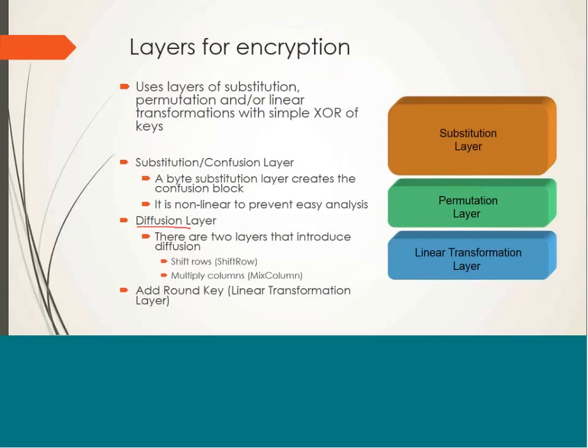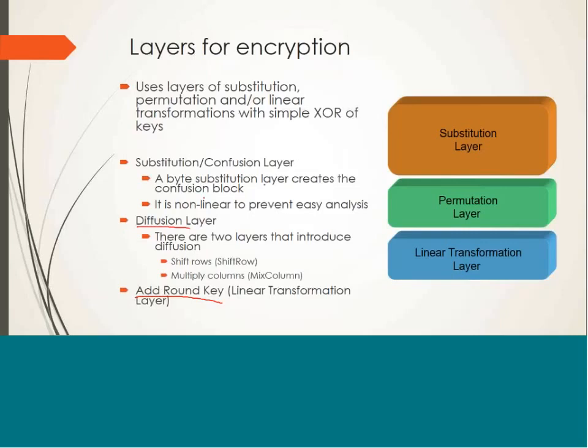So I'm discussing 2 new words over here: confusion and diffusion. So I'll be coming to these words. What are these terms? So the add round key is actually linear transformation operation, because it is actually going to perform XOR over the round key and the state matrix.